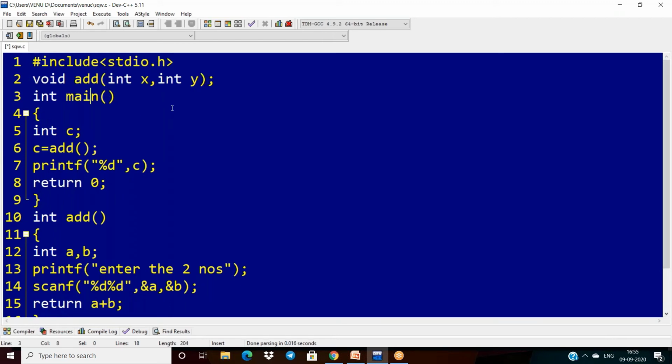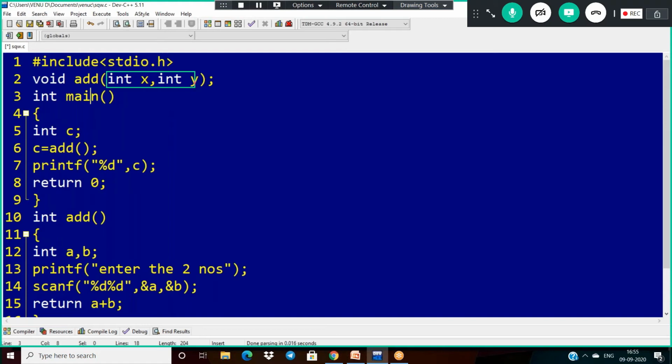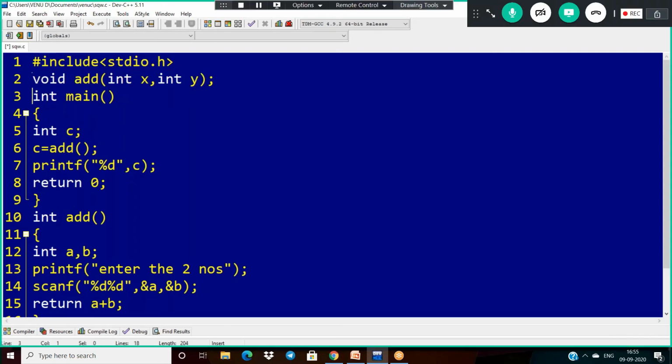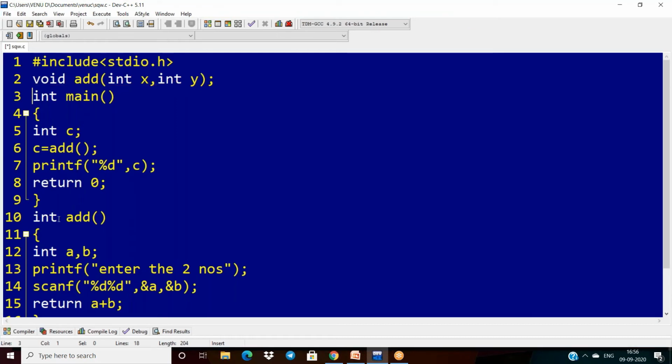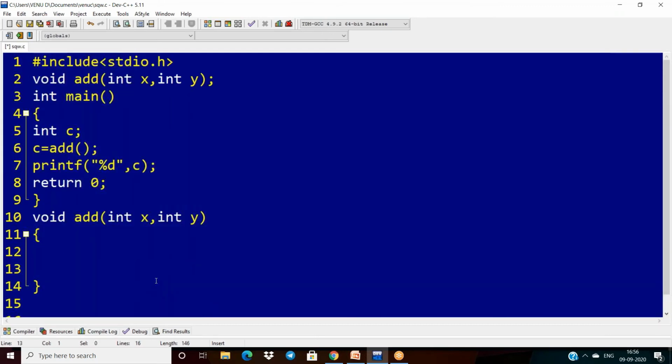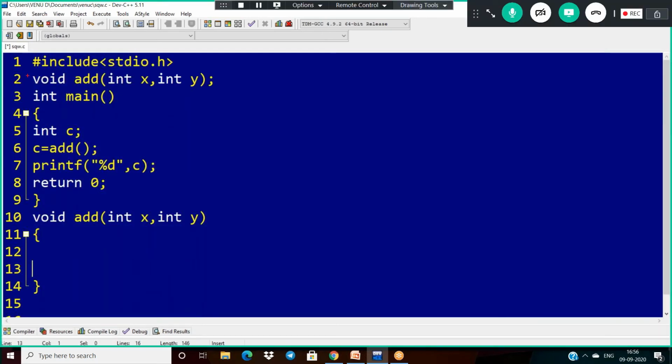Now these two variables, whatever variables you have taken here, are called duplicate or formal parameters. If my function declaration is this, then compulsorily your function definition should be in this format only. So what I need to do is modify void add here to int x, int y. And now I'm removing all the things. See, now the function declaration is my prototype, and that is why my function definition is this.